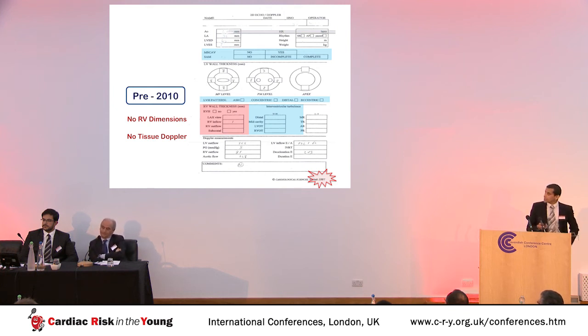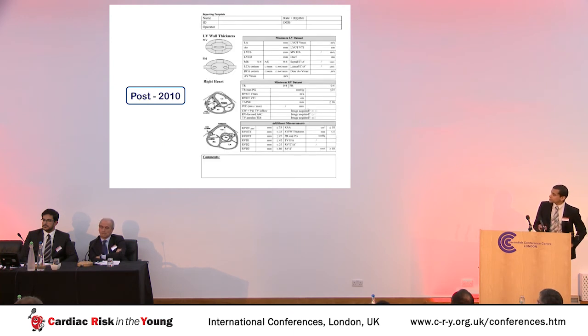So one of the tasks we had was to update the CRI echo form to bring it in line with developments in sports cardiology and in echocardiography. It took about 6 months of successive iterations to the form, and importantly, negotiations with the sonographers about what was feasible in a 20-minute echocardiography slot. We eventually came up with this, and this form largely encapsulates what I've been talking about in this talk.